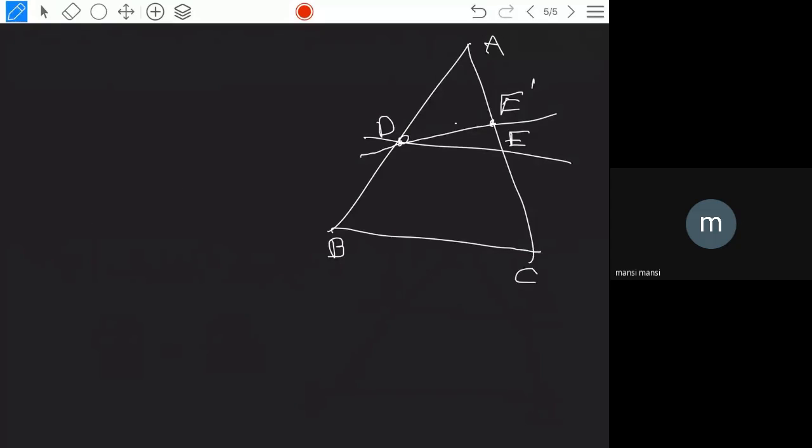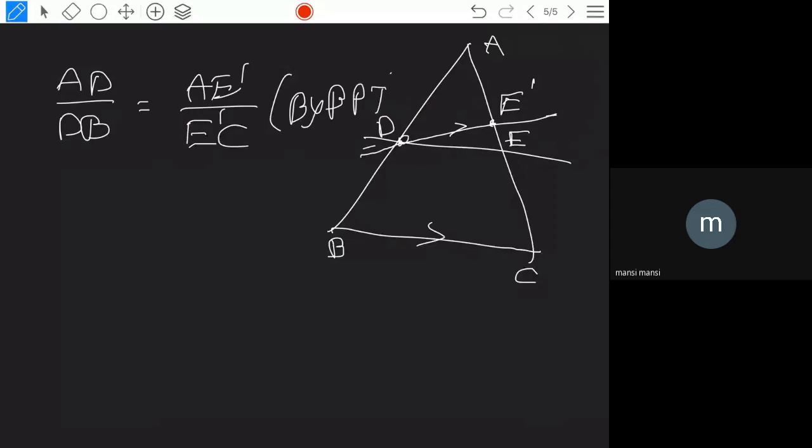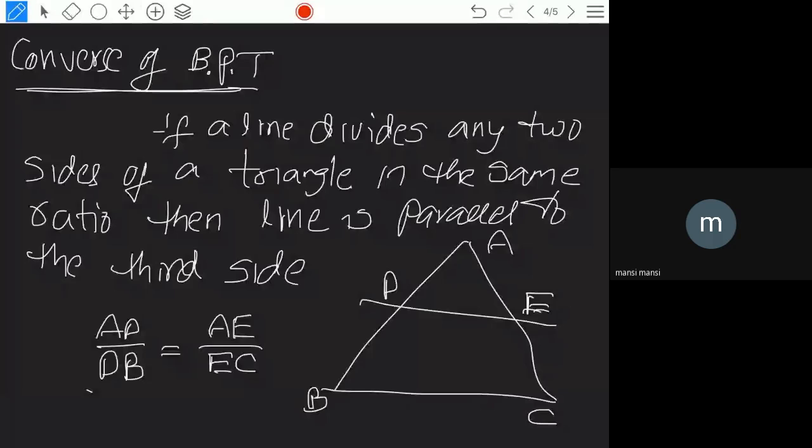So when DE dash is parallel to BC, by the basic proportionality theorem we can take AD by DB is equal to AE dash by E dash C. In the previous statement, it is given that AD by DB is equal to AE by EC.